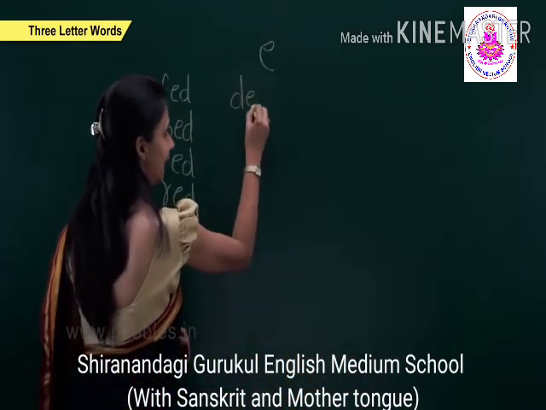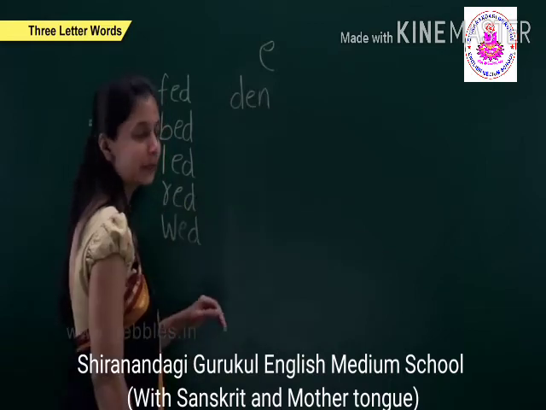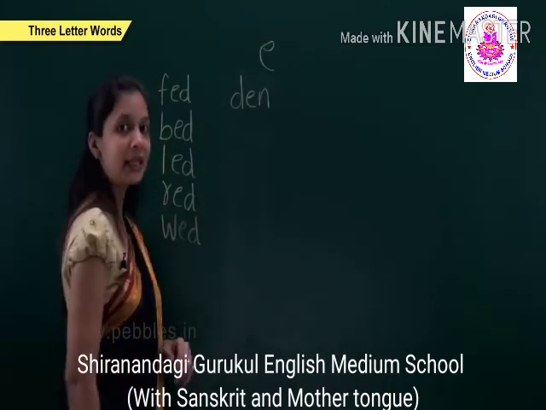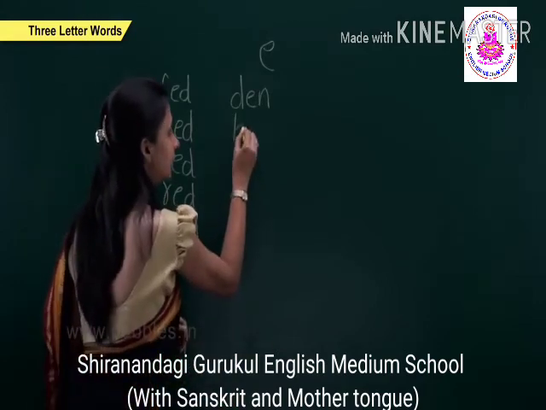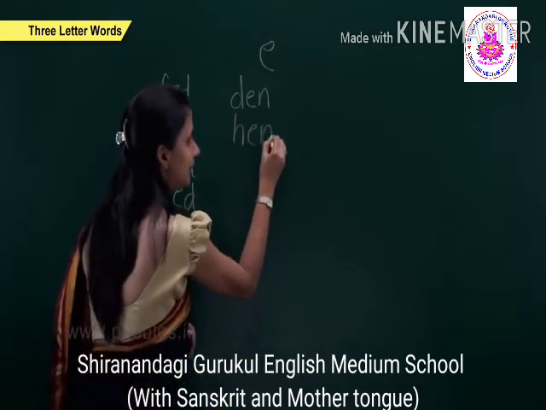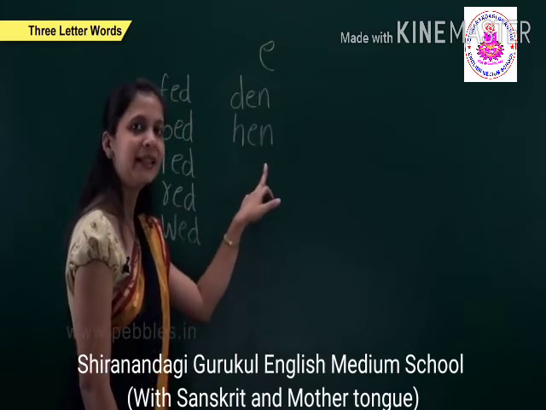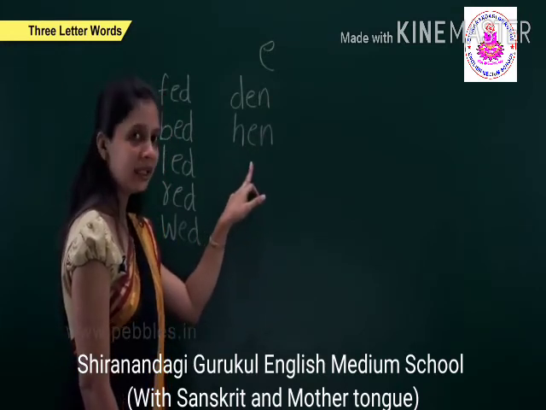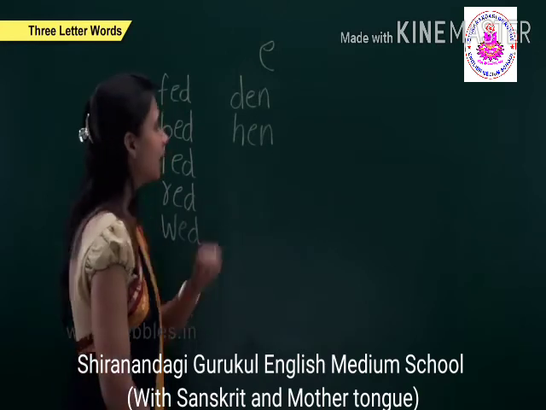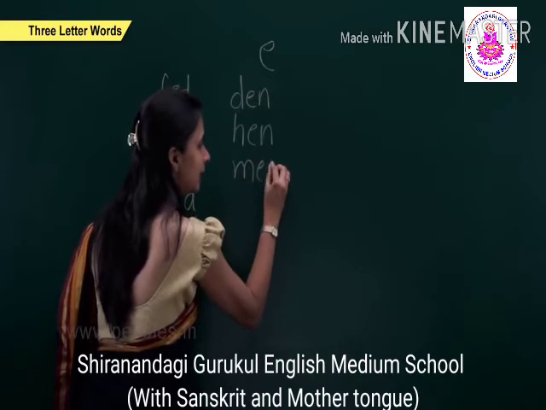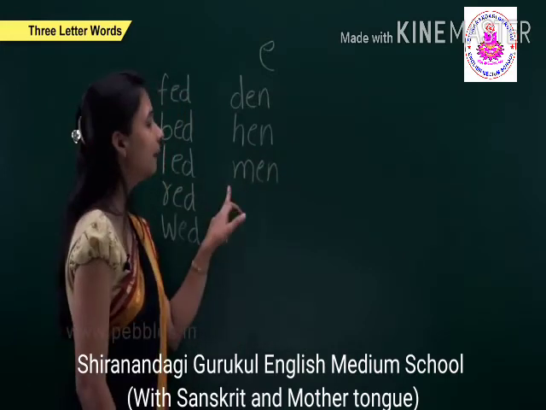Den. D, e, n, den. The next is hen. H, e, n, hen. The next is men.